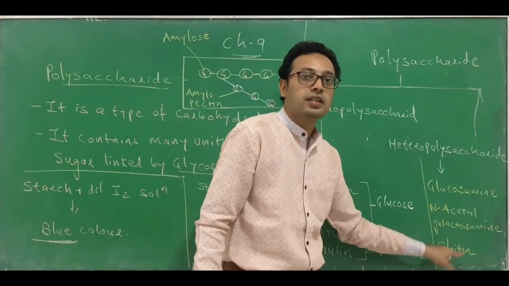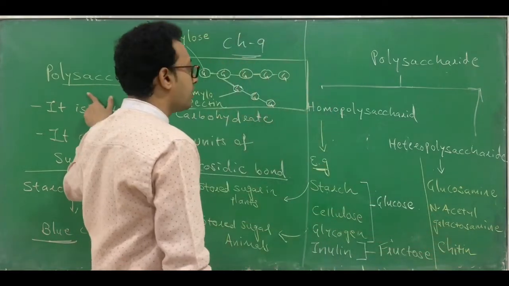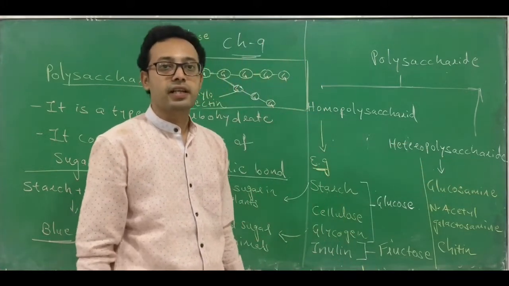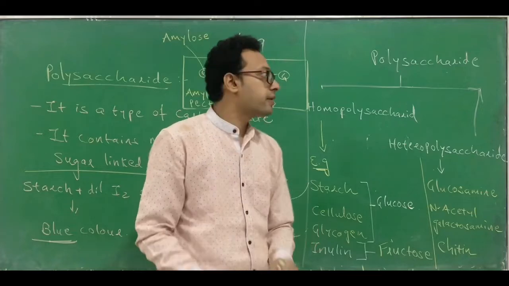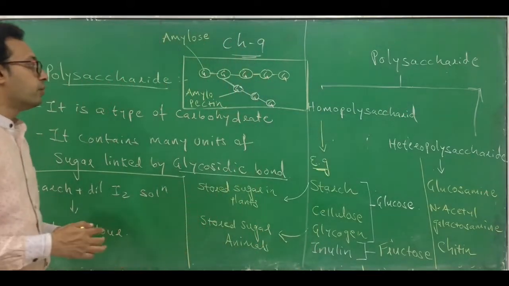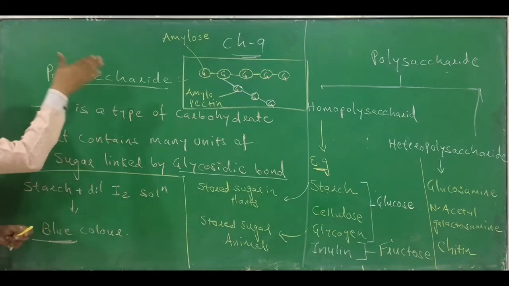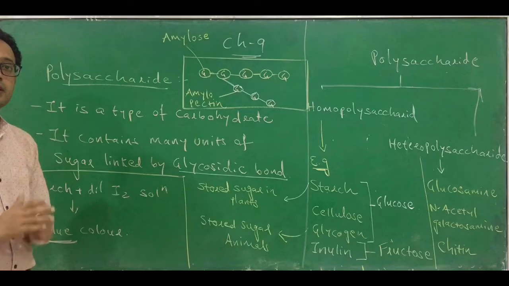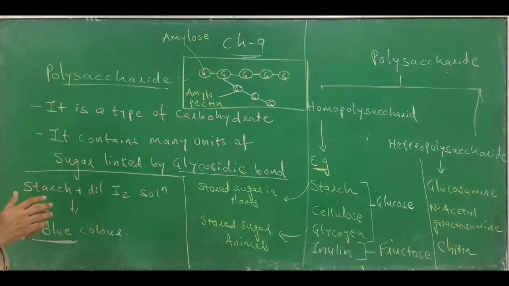That chitin is what? The chitin is a polysaccharide. And which kind of polysaccharide is it? Heteropolysaccharide. Clear? So this is regarding the polysaccharide. What we are calling it as polysaccharide, this is a large molecule, so that's why we are calling it a macromolecule. Okay, clear? So that's all about polysaccharide.